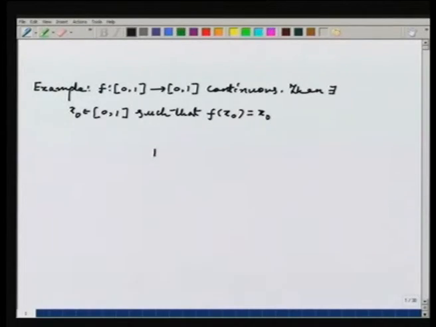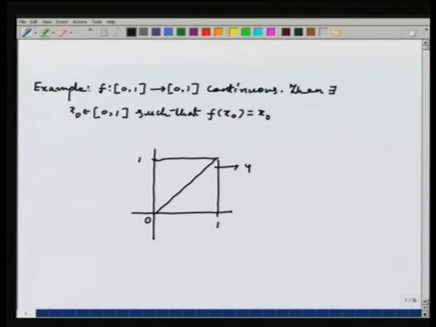Okay. Pictorially it means just this, that first consider [0, 1]. This is 0, this is 1. You consider [0, 1] here. Look at the square. Now the graph of the function lies between this square. That is what this condition says. Okay.